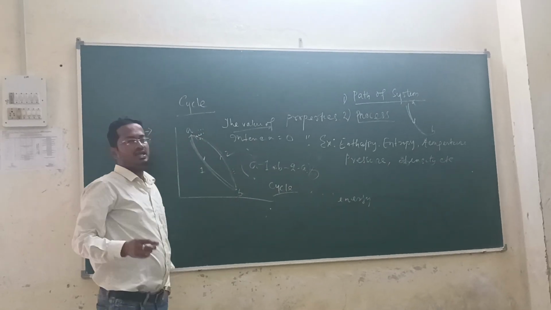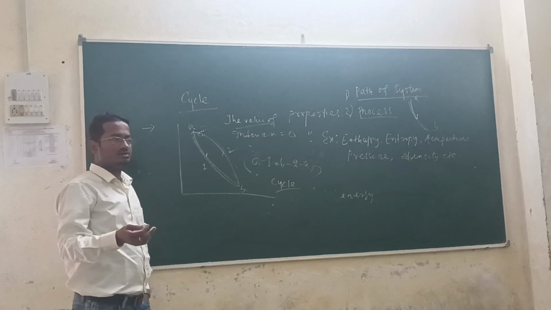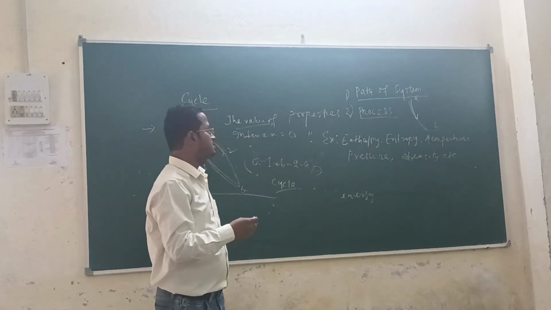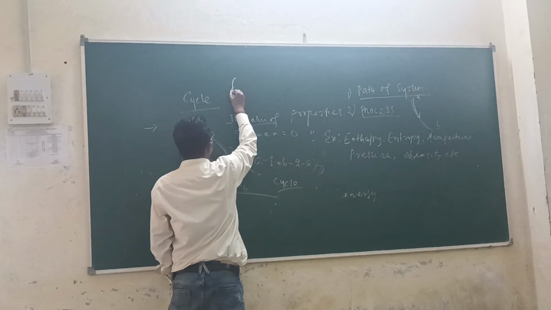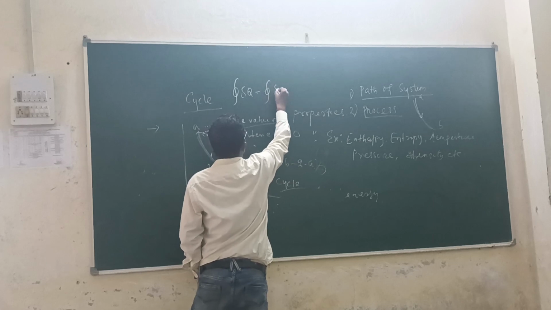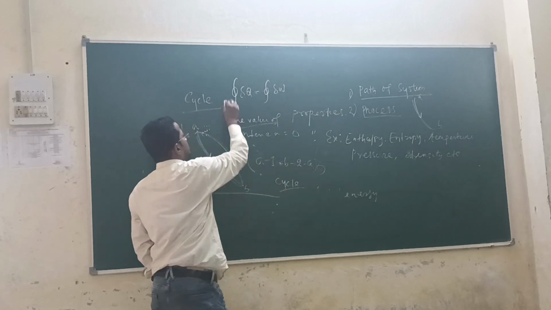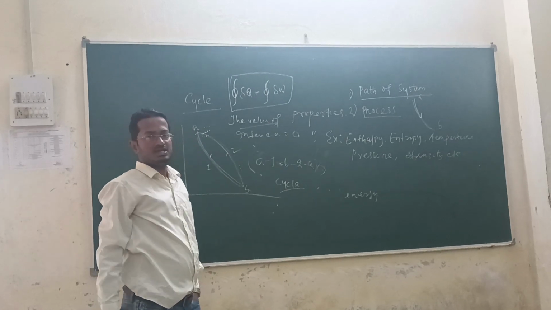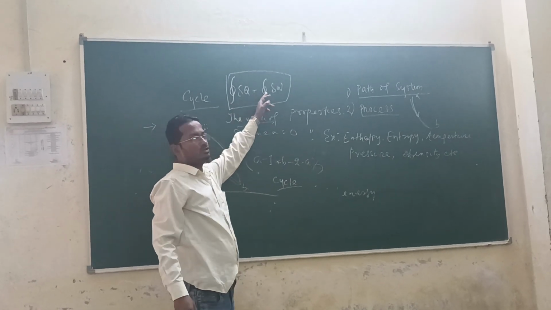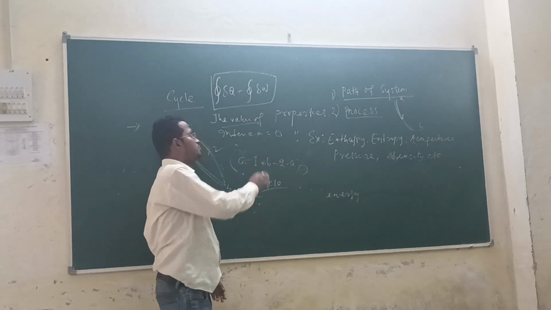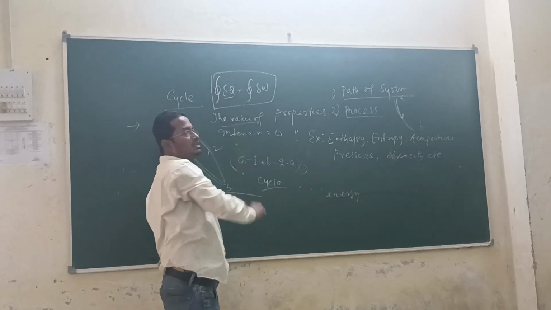the net heat supplied to the system is equal to the net work done by the system. That means, by the first law of thermodynamics, the cyclic integral of delta Q is equal to the cyclic integral of delta W. So what is called del Q? Del is what? That is called a function.